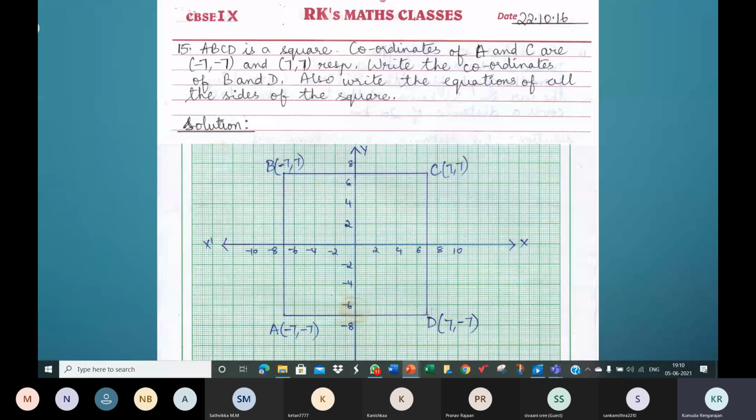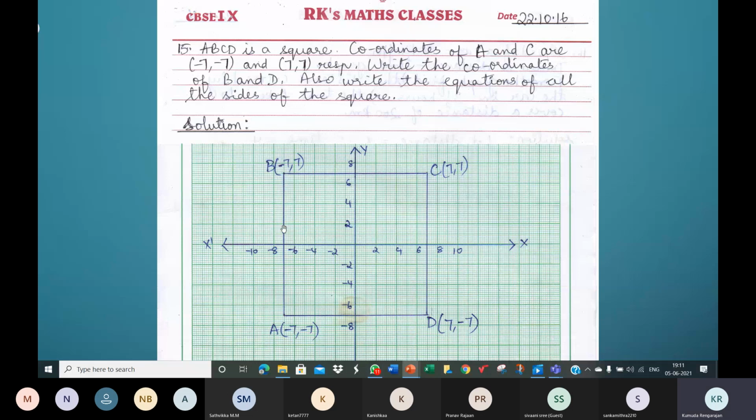What is that number? How far away is it from the y-axis? 7 units. Is it to the left or the right? It's to the left. So it will be minus 7. See here, minus 7. You can see the value here, minus 7. So x is equal to minus 7 is the equation of the line segment of the side AB.